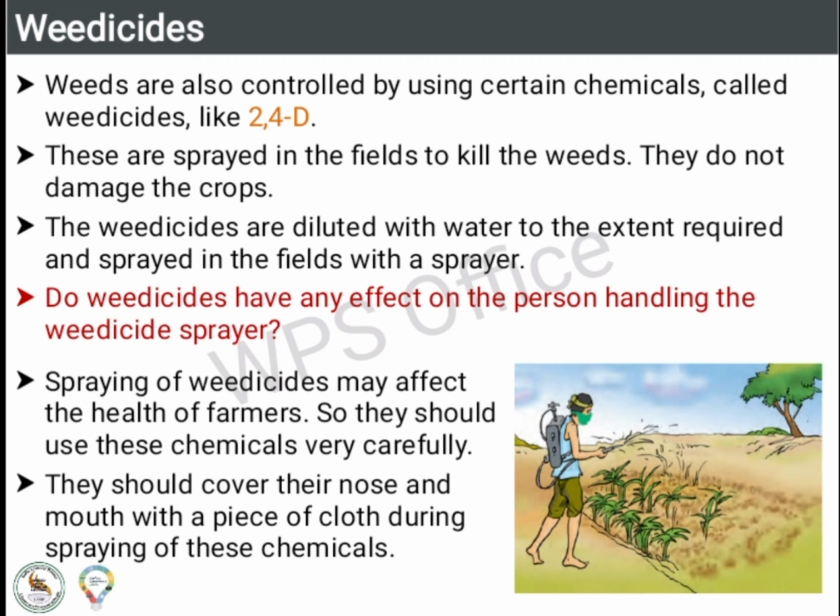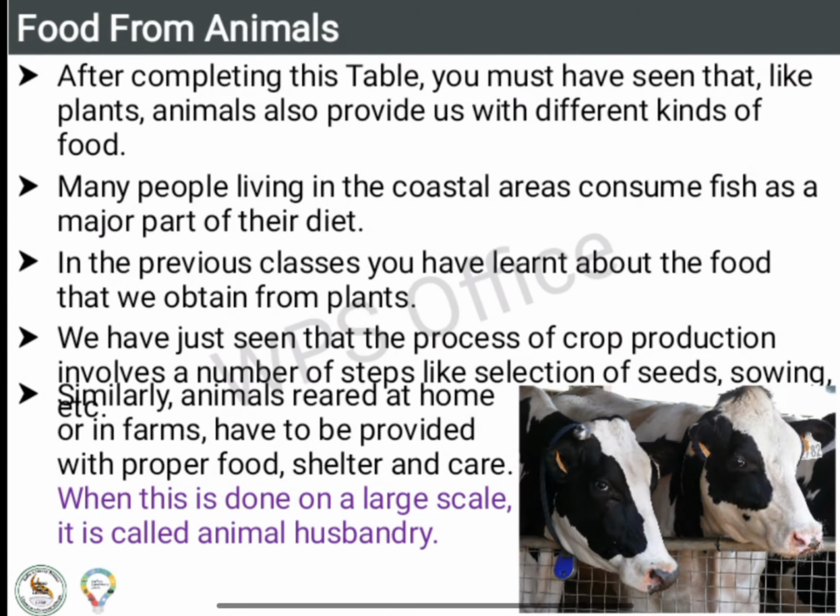Do weedicides have any effect on the personnel handling the weedicide sprayer? Spraying of weedicides may affect the health of farmers, so they should use these chemicals very carefully. They should cover their nose and mouth with a piece of cloth during spraying of these chemicals.